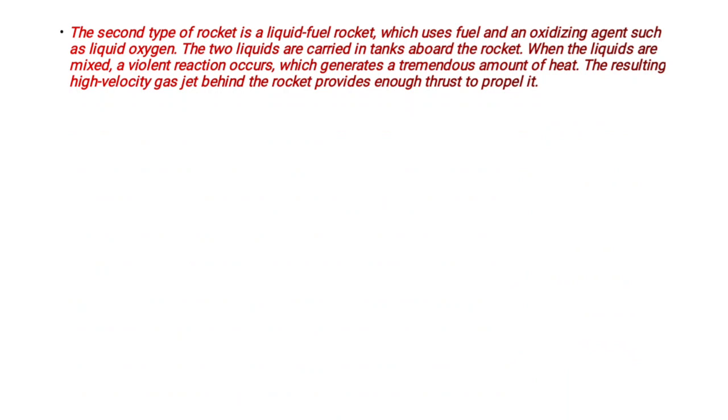That is the main difference between the solid propellant rocket and the liquid propellant rocket. In the solid propellant rocket we have both the fuel and the oxidizing agent in solid form, and when these two are mixed together they create a tremendous amount of heat. In the liquid propellant rocket we have both the fuel and the oxidizing agent such as oxygen in liquid form, and when these two liquids are mixed together they create a tremendous amount of heat. The resulting high velocity gas jet behind the rocket provides enough thrust to propel it.